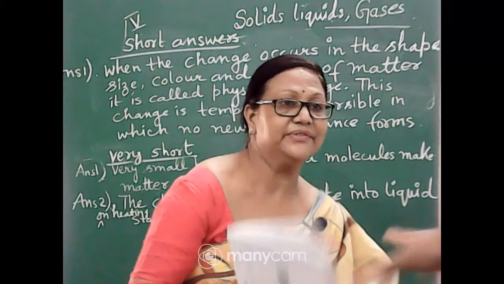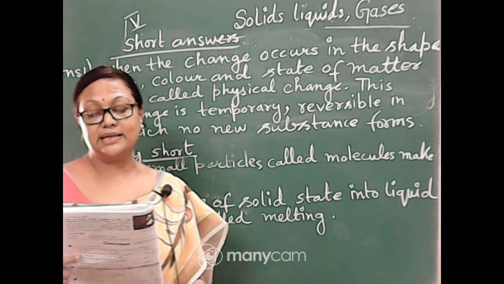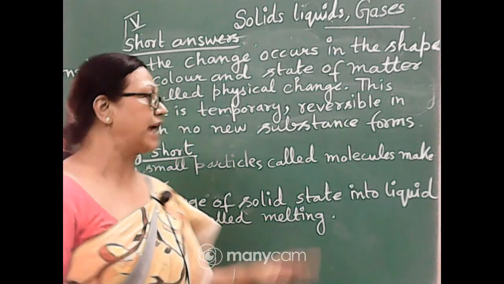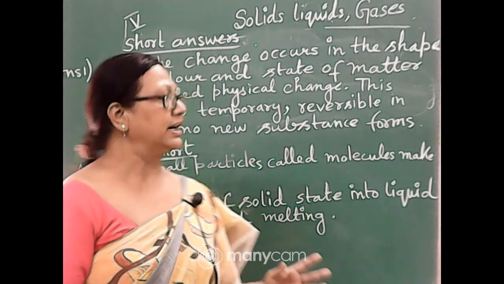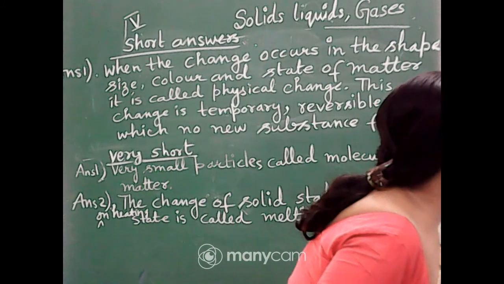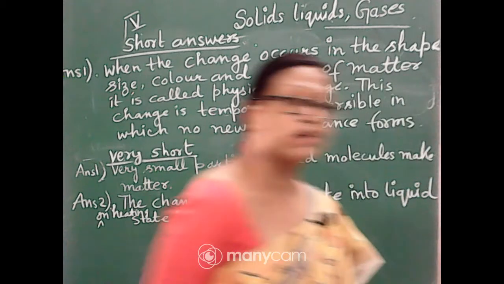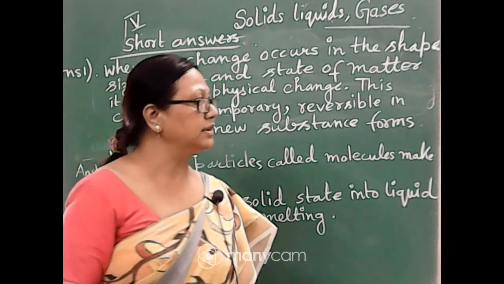According to that, I have given the answer. In my book, it is given the solid state into the liquid state. So you write this answer, and I will write the answer of your book also. What is the change of gaseous state into the liquid state? It is called condensation. You can write, this is called condensation.